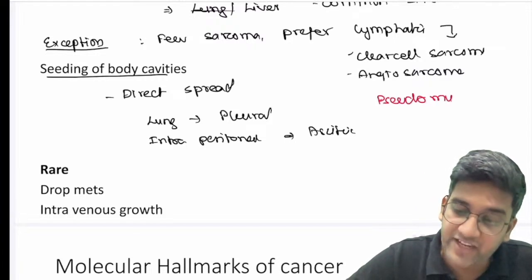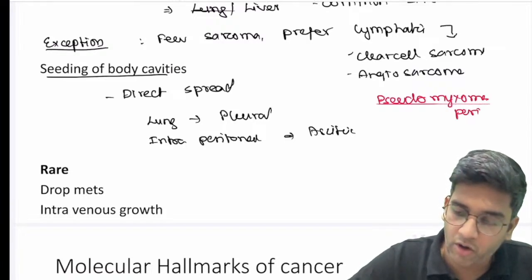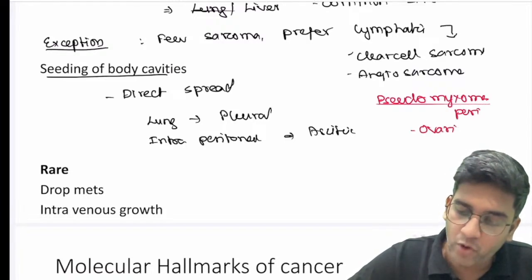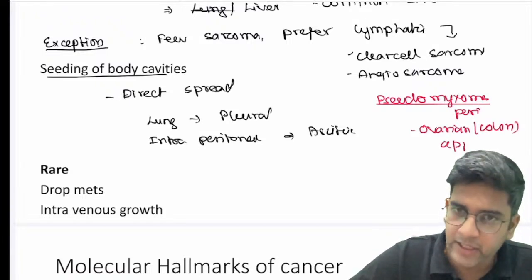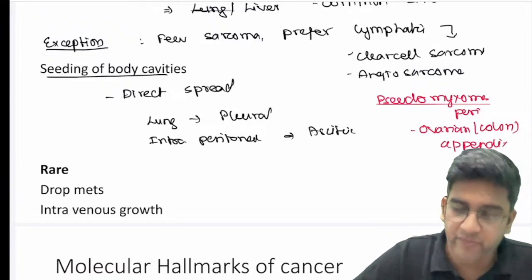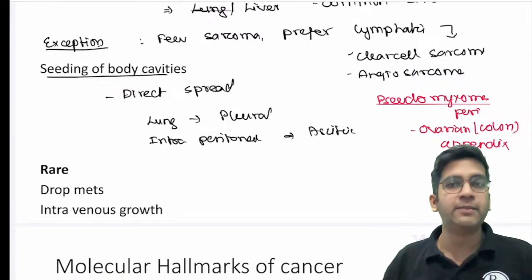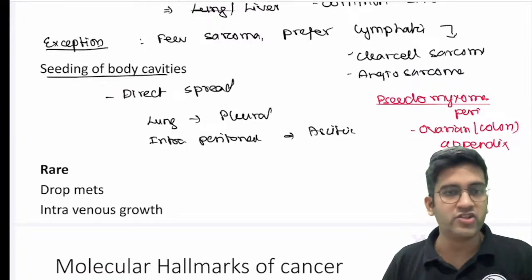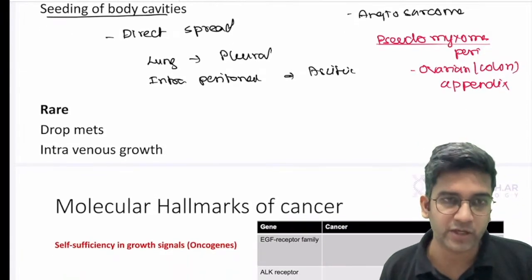Pseudomyxoma peritonei is a very classical example of a terminal illness of your ovarian, of your colonic, sometimes even appendiceal malignancies, right? So all these tumors can be mucin secreting and the entire mucus will go into the entire abdominal cavity, which is a stage 4 cancer called pseudomyxoma peritonei, which has a very, very poor outcome. That also comes into seeding of body cavities, right?